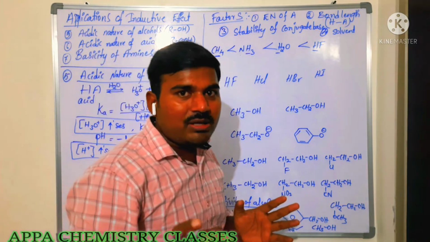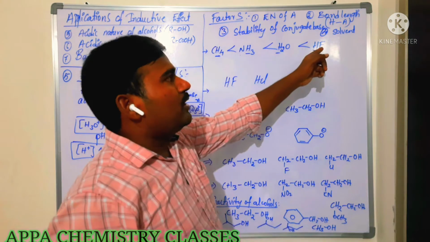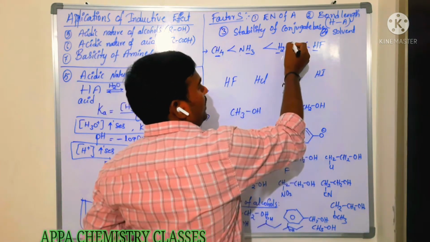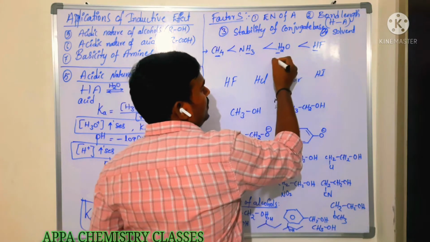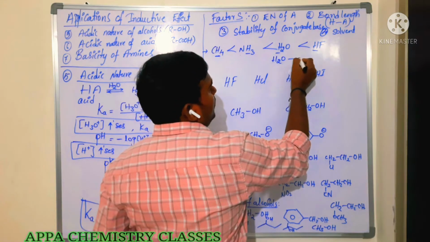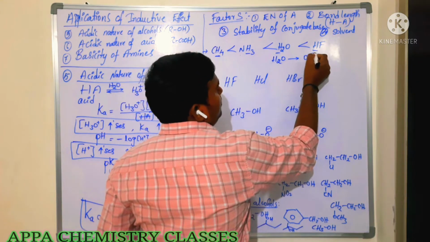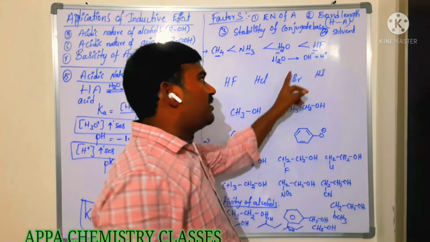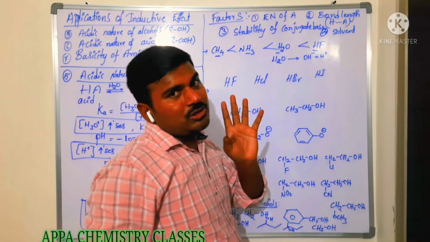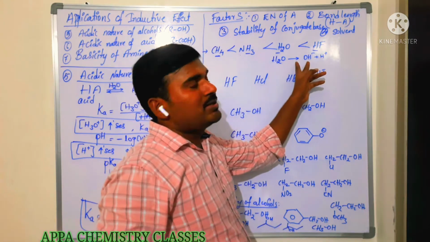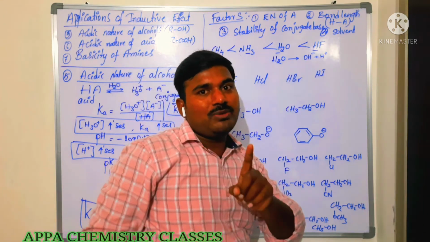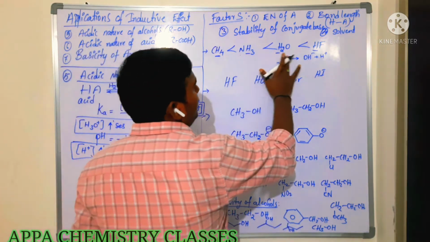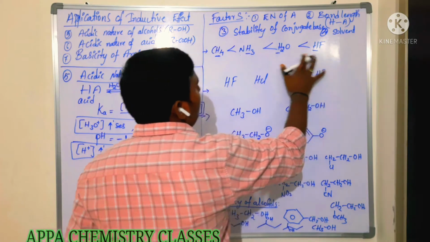Is that clear, everyone? So it depends on the electronegativity of the conjugate base. For water, the conjugate base is OH minus, formed by losing an H plus ion. An acid and its conjugate base should differ by only one proton. So it depends on the electronegativity of the conjugate base.